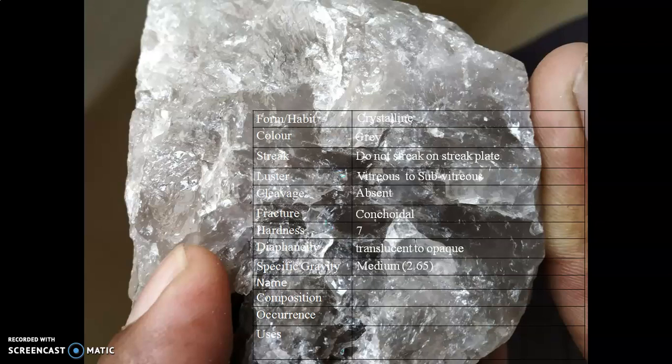medium specific gravity. Name: smoky quartz. Chemical composition: SiO2. Occurrence: commonly occurs in acid igneous rocks. Uses: it can be used as abrasive, semi-precious stone, in glass industry, as ornamental, and in electronic industry.